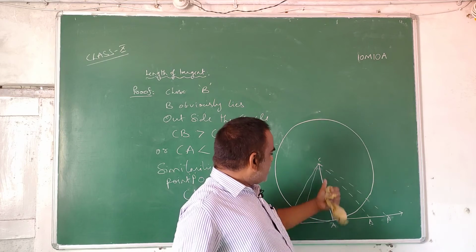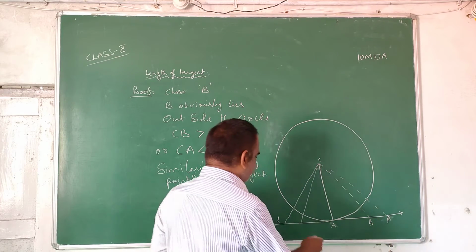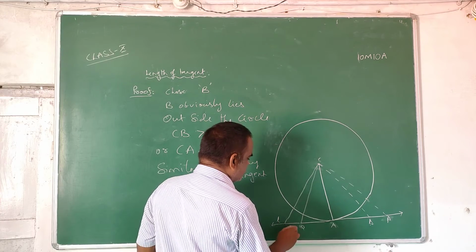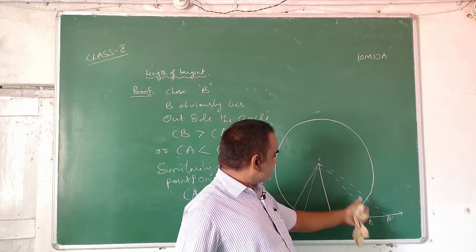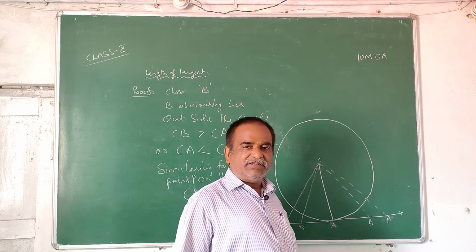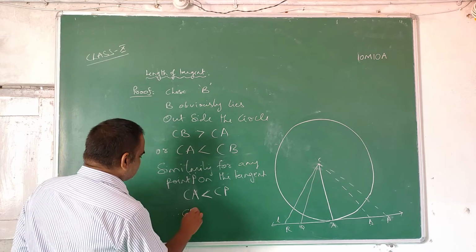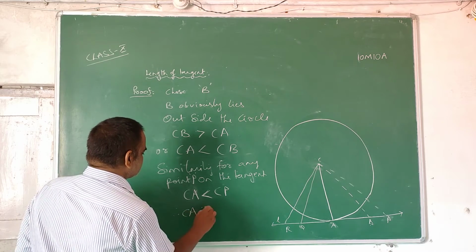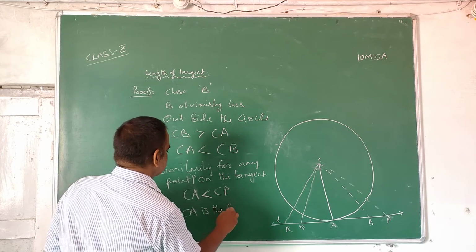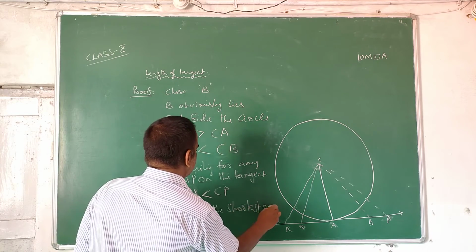So among all these distances from C to various points P, B, Q, R, that is CP, CB, CQ, CR, CA is the shortest one. Therefore, CA is the shortest distance.